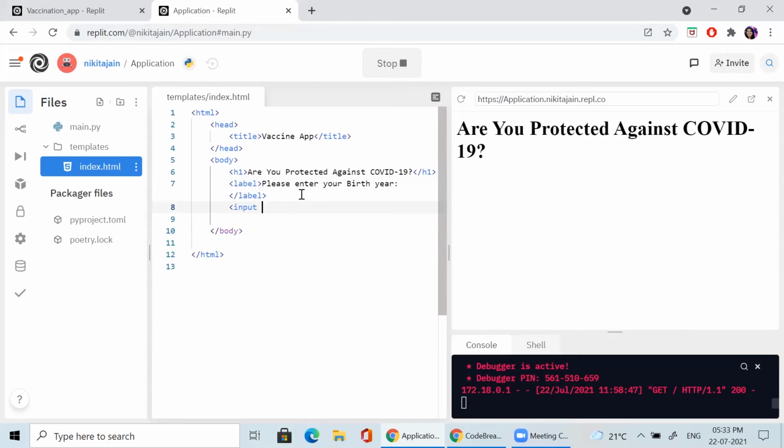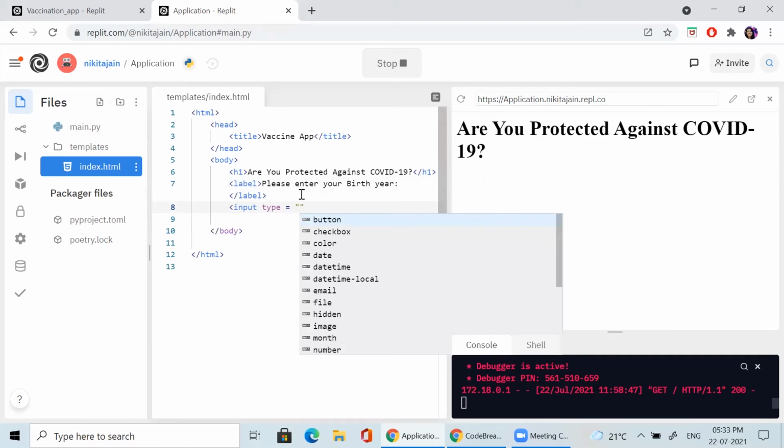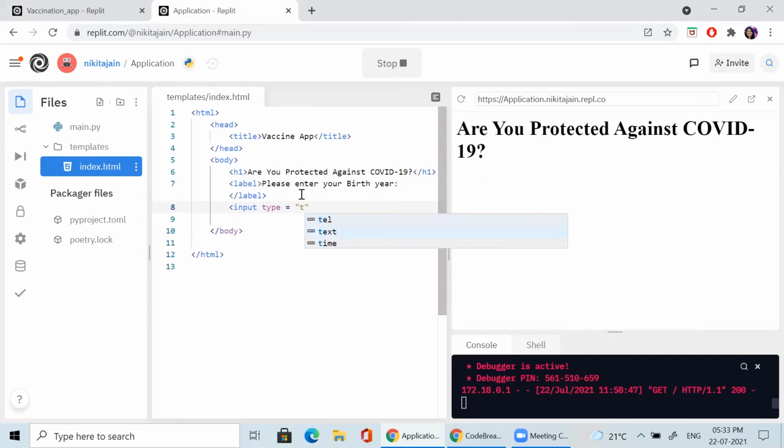Text boxes come under input, so here we write type equal to text. You have to give two attributes here, and another is name. Don't forget to give a name here. If it is a text box, the name should start with txt, like txtBirthYear, and should be meaningful. Okay, I have created a text box.